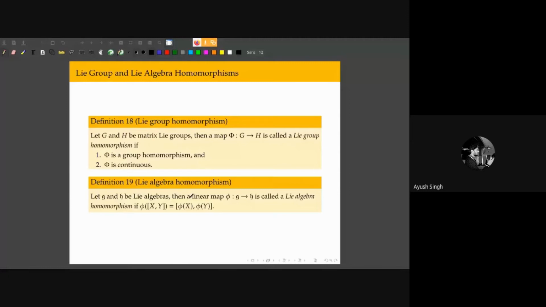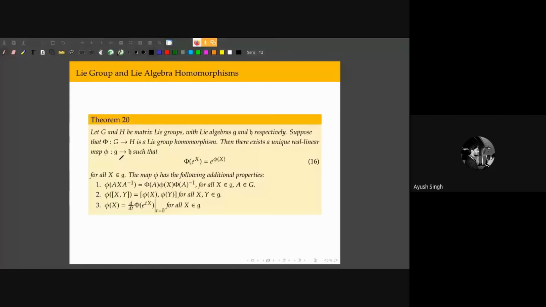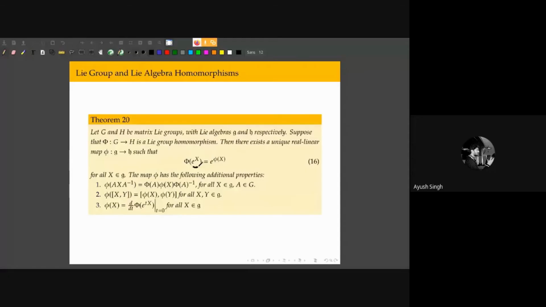Okay. Now this theorem here relates a group homomorphism to a Lie algebra homomorphism. If I have a group homomorphism acting on some group element, an exponentiated matrix, where X belongs to the Lie algebra, then this is just exponentiating the Lie algebra homomorphism applied on the matrix. Right. Now this makes precise the kind of relation we have between Lie groups and Lie algebras.